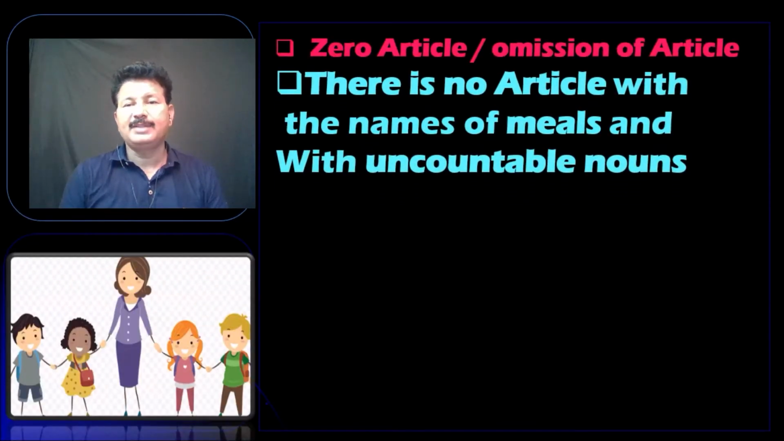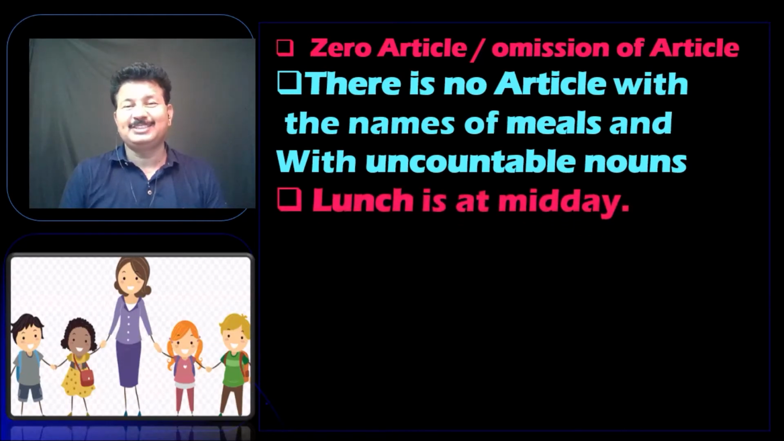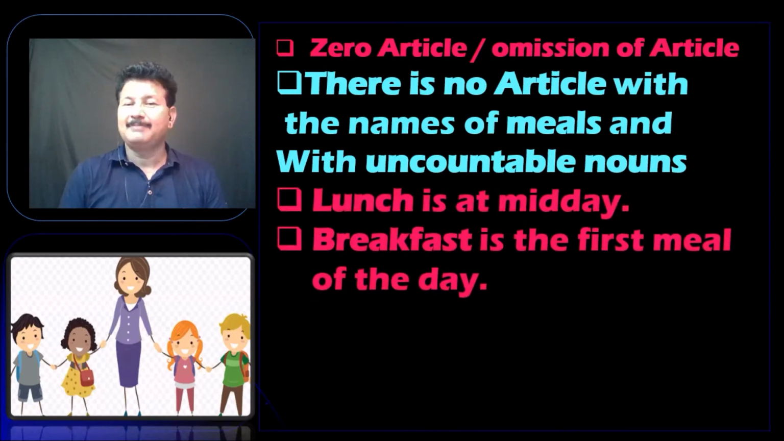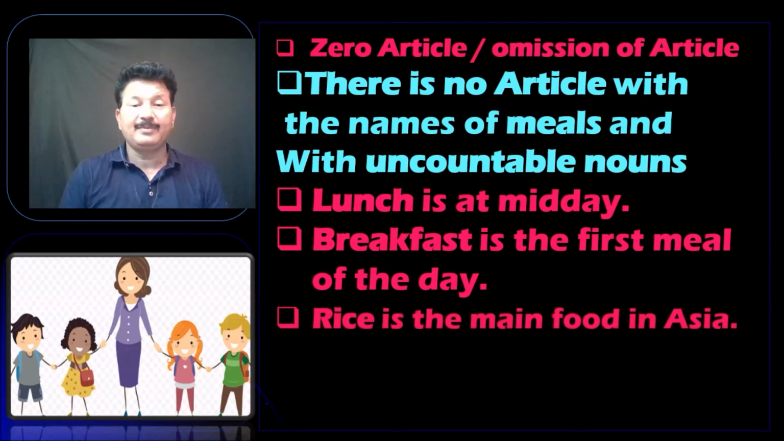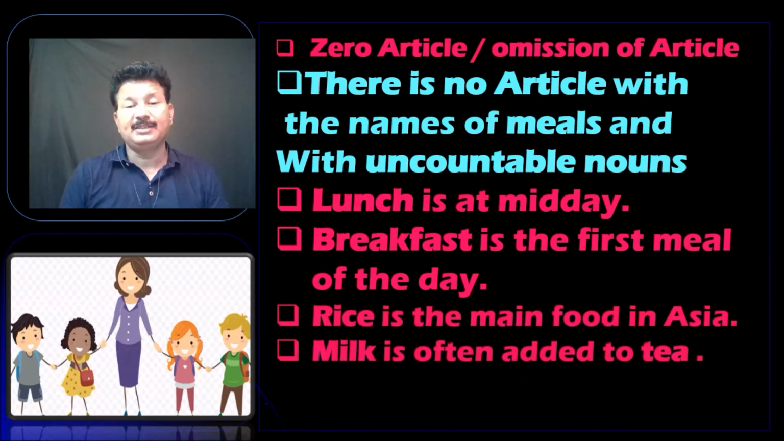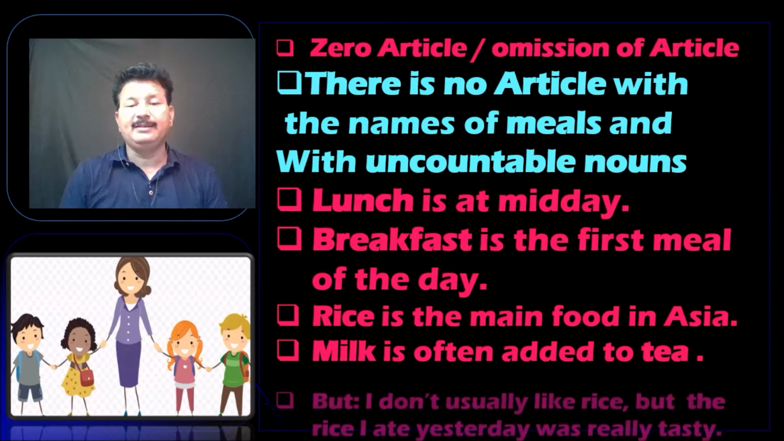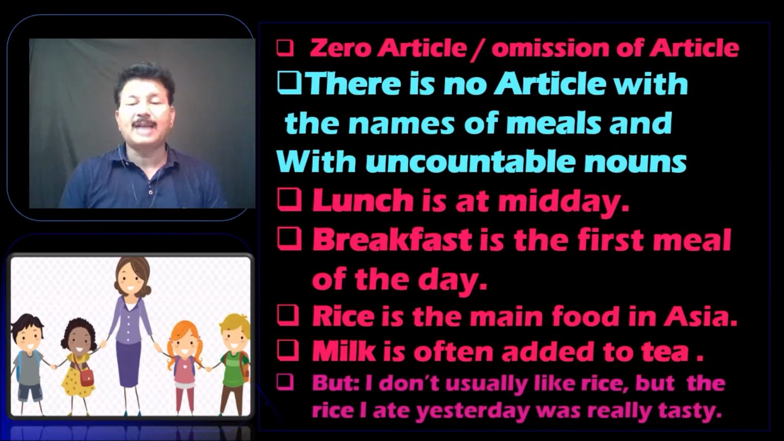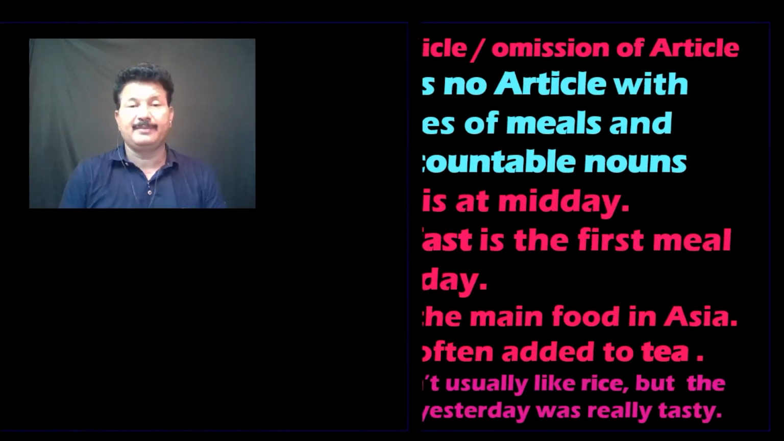So there is no article with the names of meals and with uncountable nouns. So lunch is at midday. Breakfast is the first meal of the day. Rice is the main food in Asia. Milk is often added to tea. We can use "the": I don't usually like rice, but the rice I ate yesterday was really tasty, because you are already mentioning the rice which you ate yesterday.